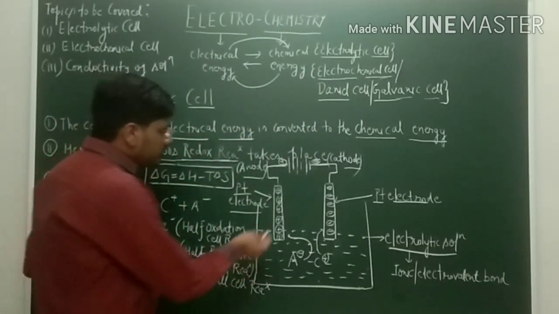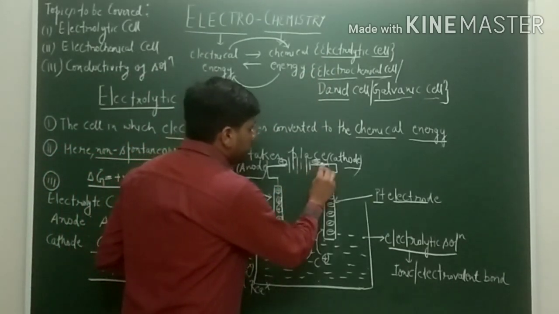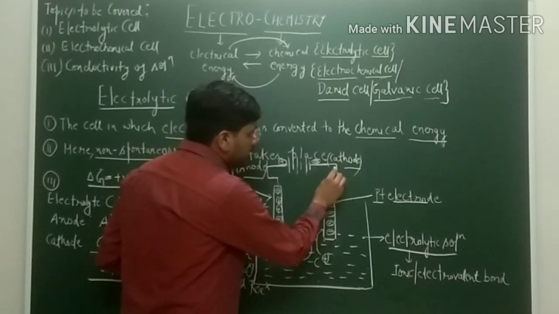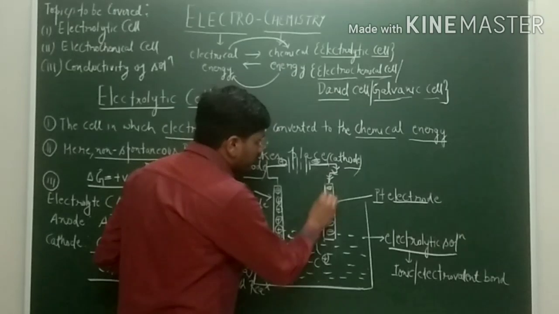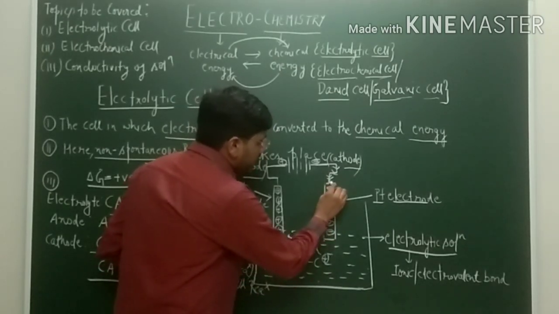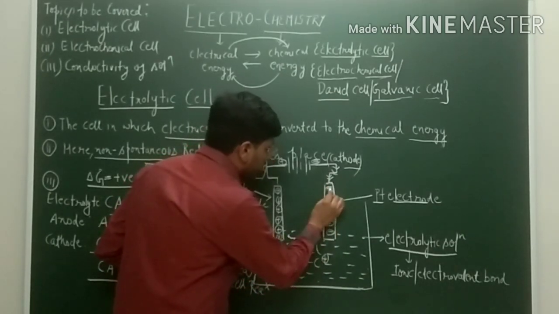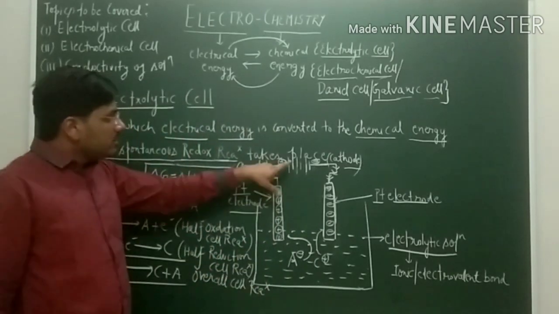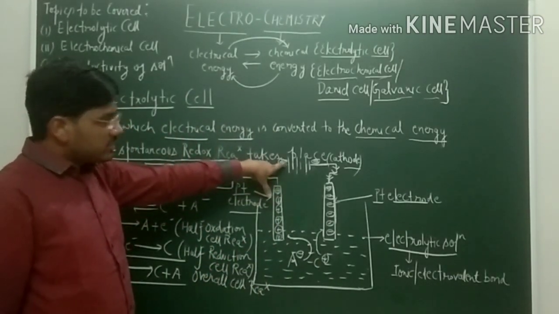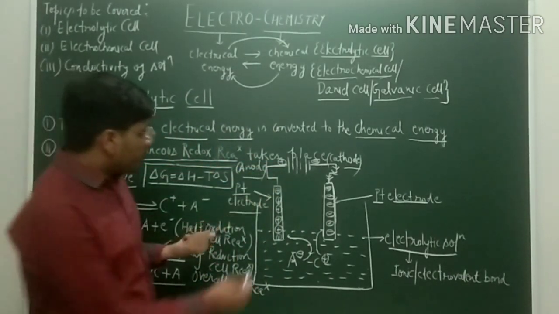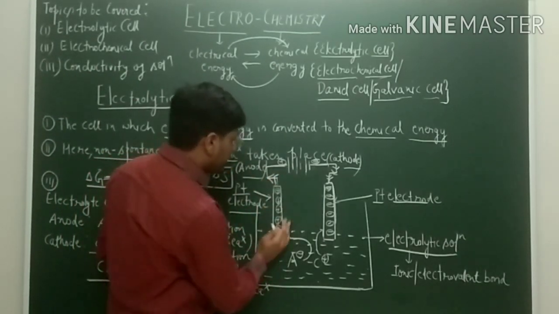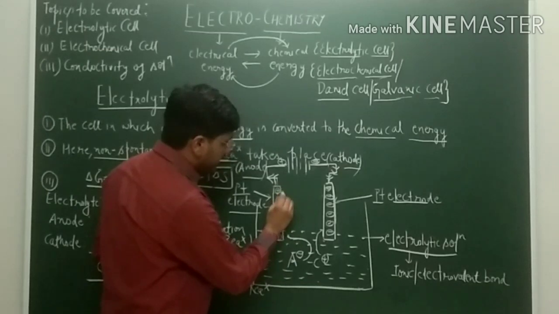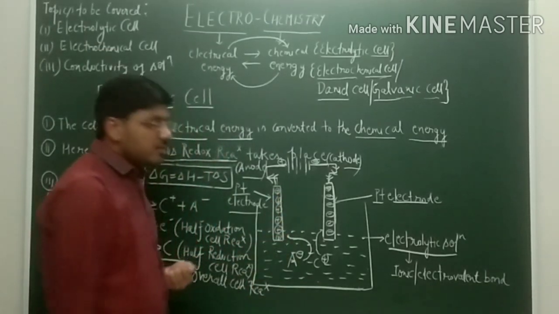Now since it is the negative terminal, it will push electrons towards this electrode, so this electrode will become negatively charged. Here, since it is the positive terminal, it will pull the electrons back from this platinum electrode, so this electrode will become positively charged.